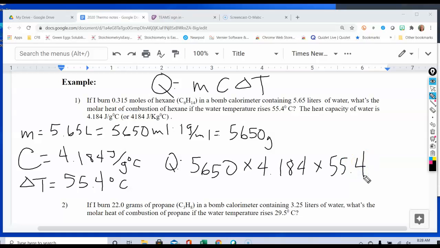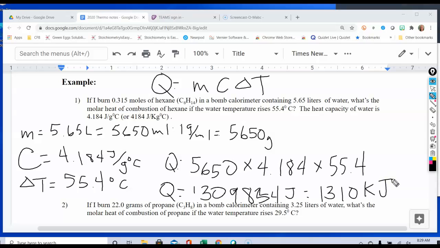When we get our answer, we're going to get Q is equal to, I think it comes out to, 984, I believe, no, 434, excuse me, 34, and that's a lot of joules. So if we convert that to kilojoules, we come out to 1,310 kilojoules.